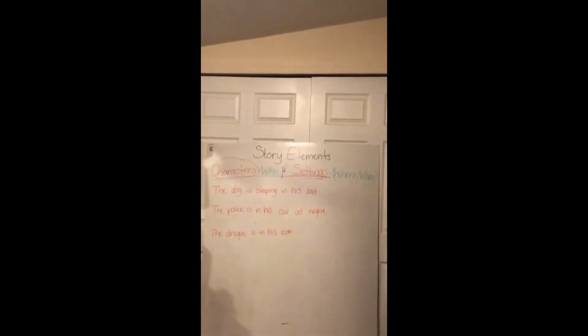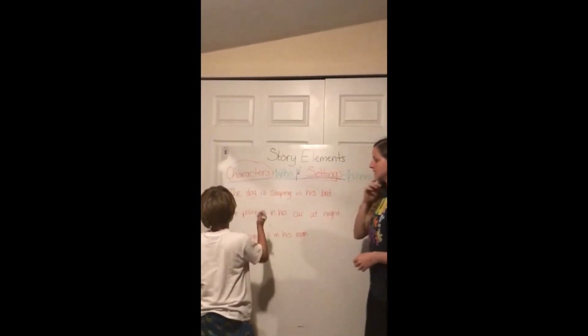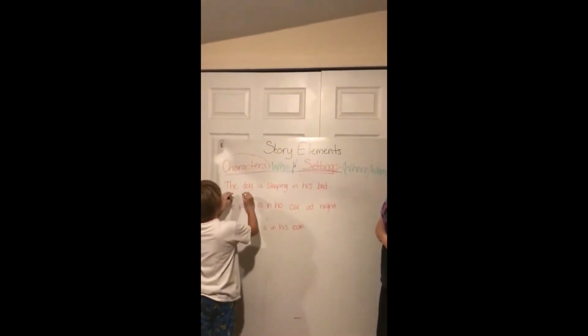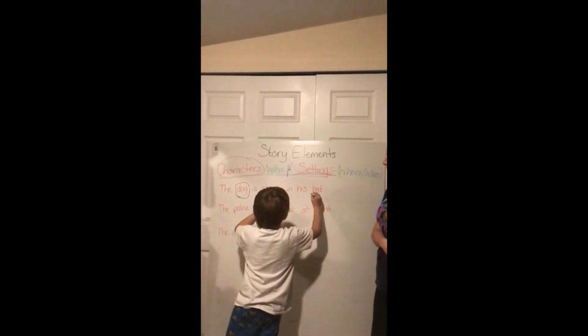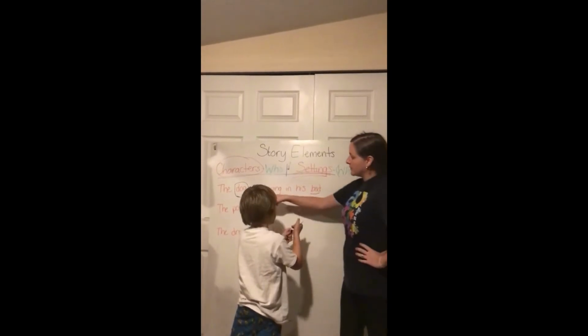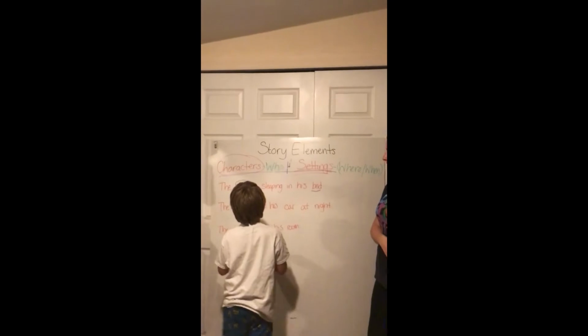Isaiah, can you come help me? Remember, we are circling our characters and underlining our settings. Good job. Can you tell me out loud which one is our character and which one is our setting and how we know?